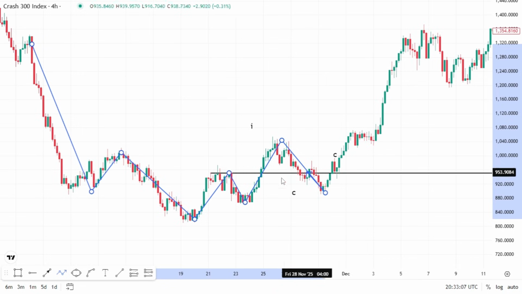Daily gave us the same indication, correction, and continuation. Then this is 4 hours, the same thing. So if you go down to 1 hour, you see the same thing. Even in 15 minutes, ICC is everywhere. But I don't like trading with 15 minutes. I don't even like trading with 1 hour again. I like holding trades for days. It gives me joy, bro.